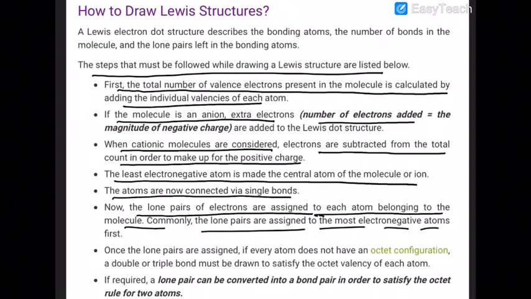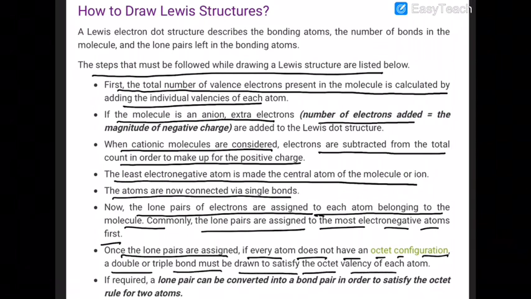Commonly, the lone pairs are assigned to the most electronegative atom first. Once the lone pairs are assigned, if every atom does not have an octet configuration, a double or triple bond must be drawn to satisfy the octet of that atom. If required, a lone pair can be converted to a bond pair in order to satisfy the octet rule of 2 atoms.